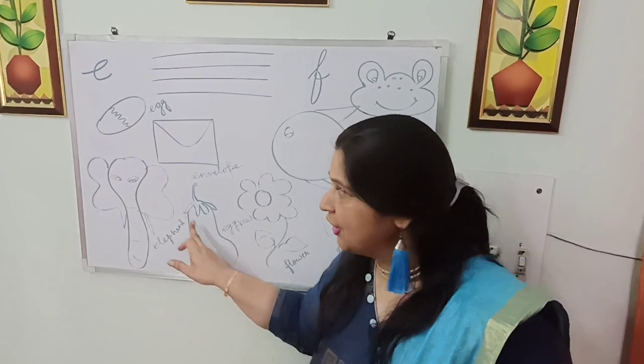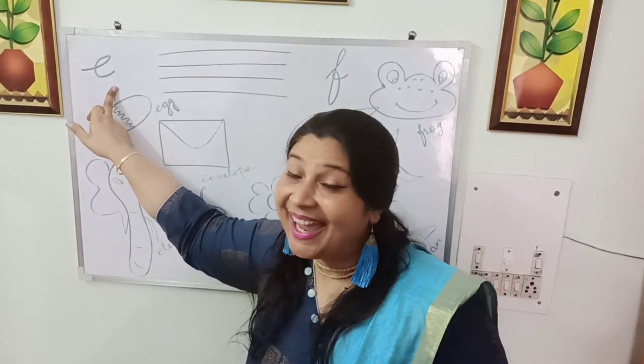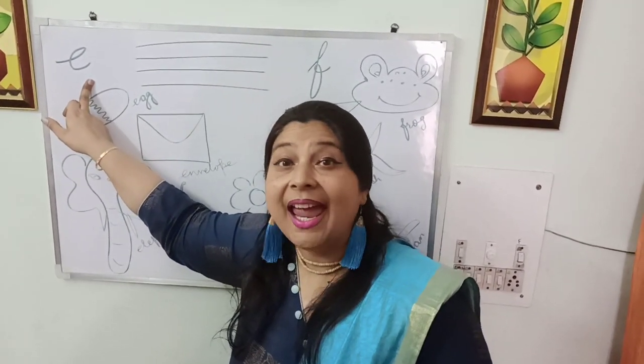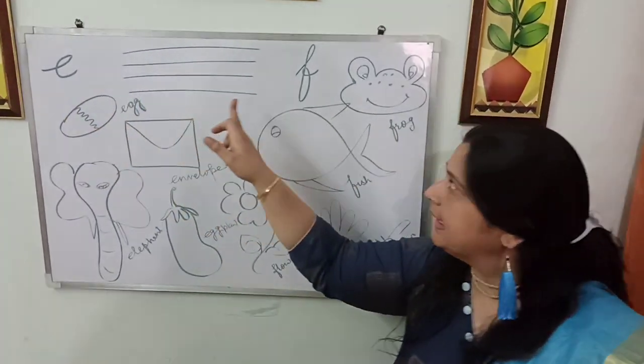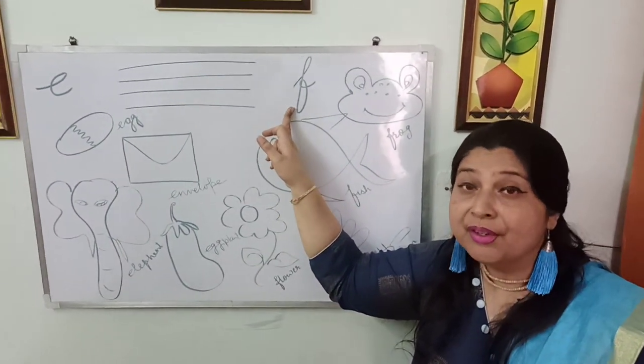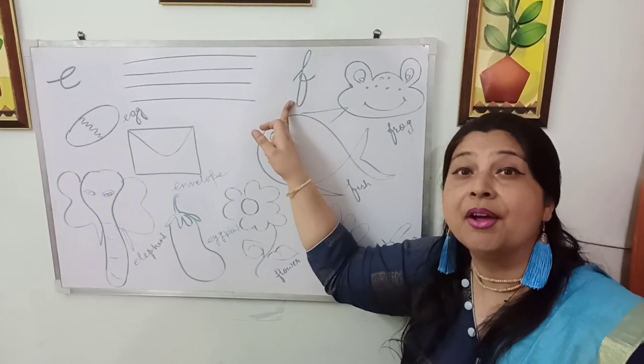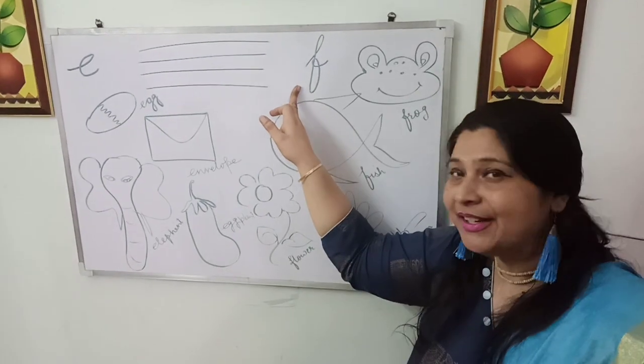Okay, students? So this is the sound called E. E. Speak with me. E. Very good. The other sound we are switching over to is F. F. Speak with me, everyone. I want everyone to speak with me. F.